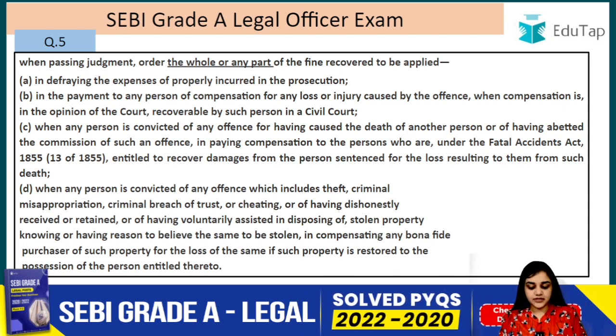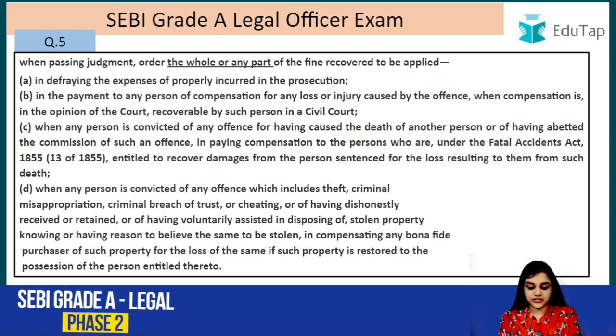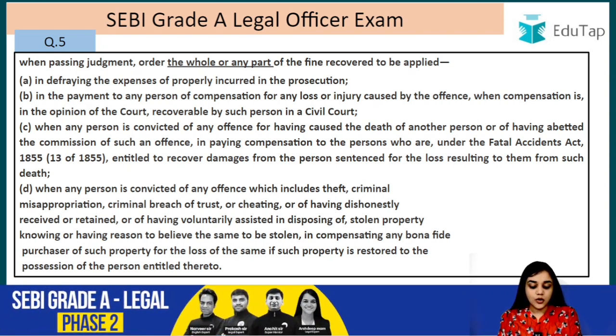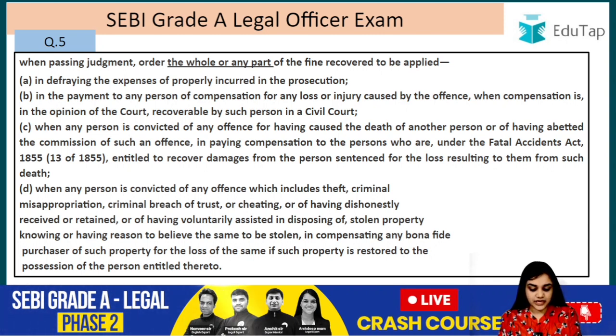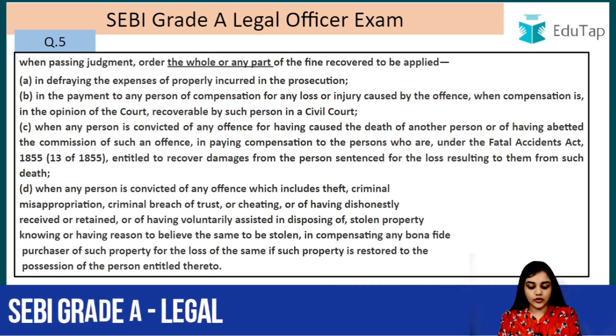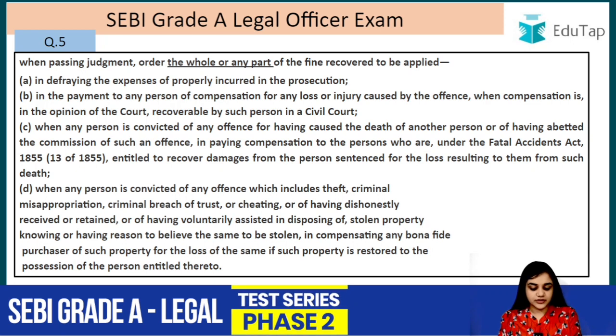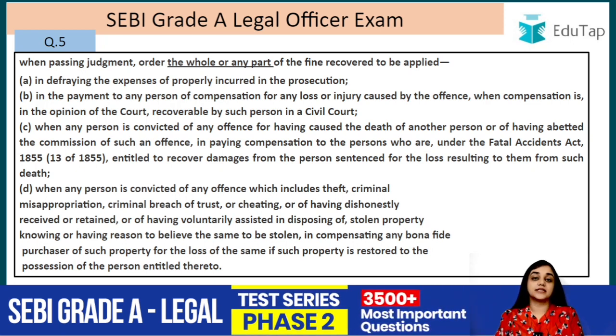When any person is convicted of any offence which includes theft, criminal misappropriation, criminal breach of trust, cheating, or having dishonestly received or retained, or having voluntarily assisted in disposing of stolen property, knowing or having reason to believe the same to be stolen, in compensating any bona fide purchaser of such property for the loss of the same if such property is restored to the possession of the person entitled thereto.